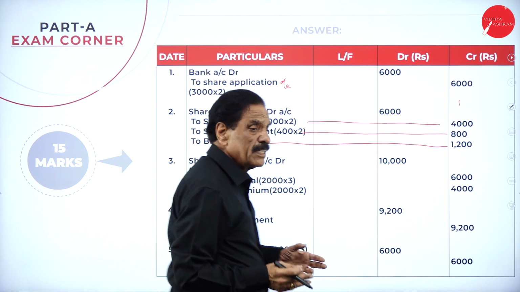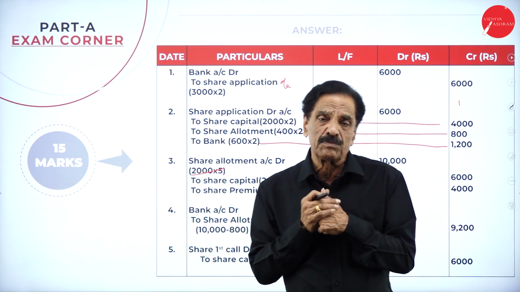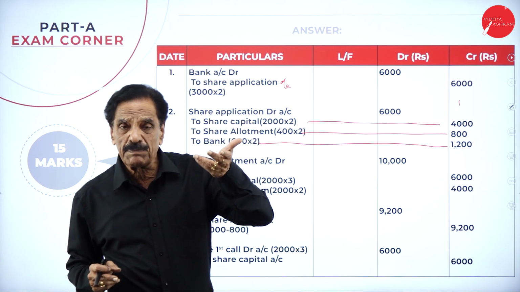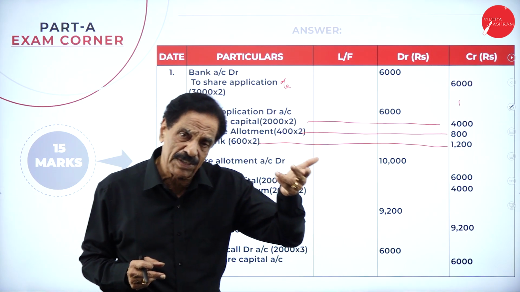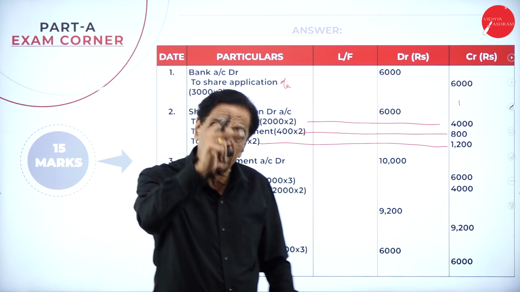Then due entry. Now the next, due entry, real entry. Due entry, real entry. You have to pass the first entry, real entry, transfer entry. Next allotment, due entry, real entry, first call, due entry, real entry, final call, due entry, real entry. You have to pass these.